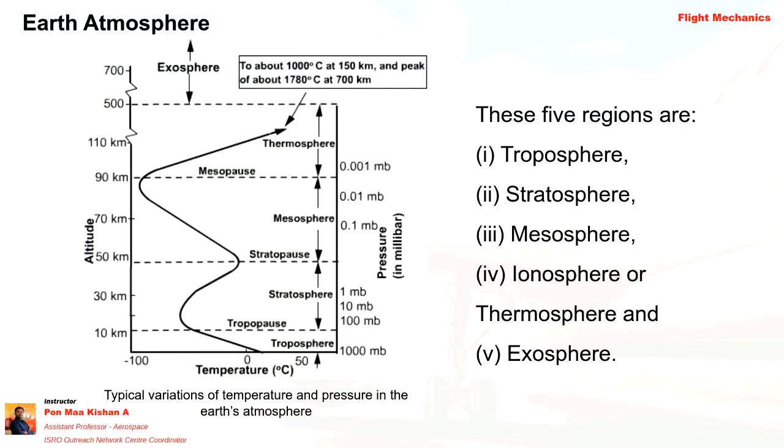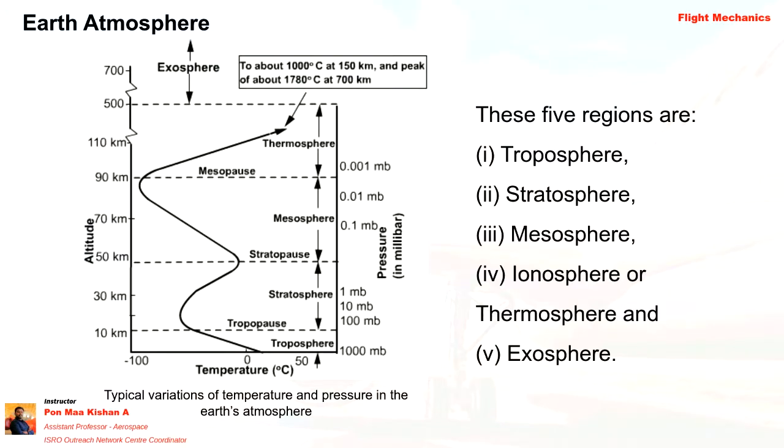That's why I have shared the image from Professor Tulapurkara. If you see images from the internet, especially from NASA or other organizations, they will have some differences, depending upon the location where they calculated. We know that there are five regions in the Earth atmosphere. First is the troposphere, second the stratosphere, third the mesosphere, fourth the ionosphere or thermosphere, and the last one the exosphere. So there are five different layers of the Earth atmosphere, and we will see them one by one.